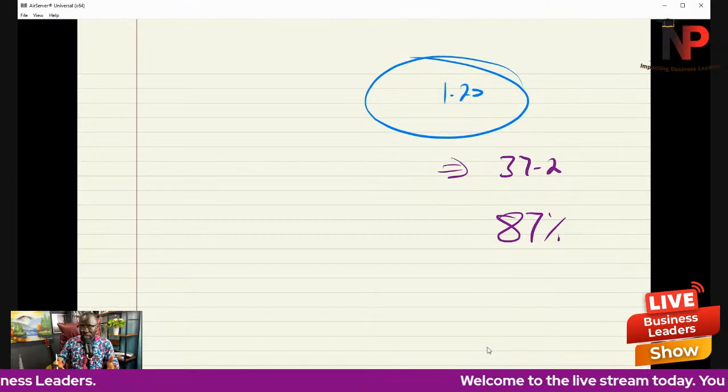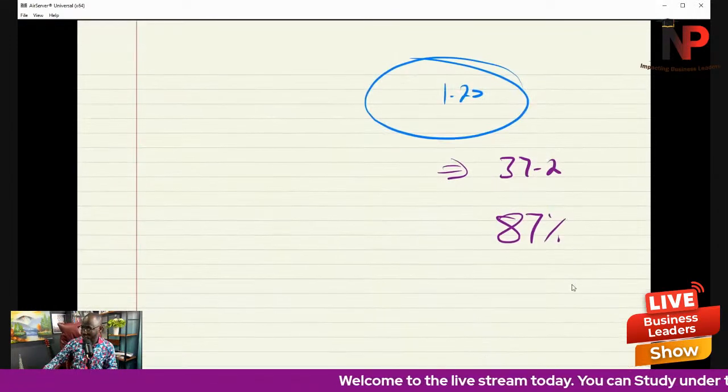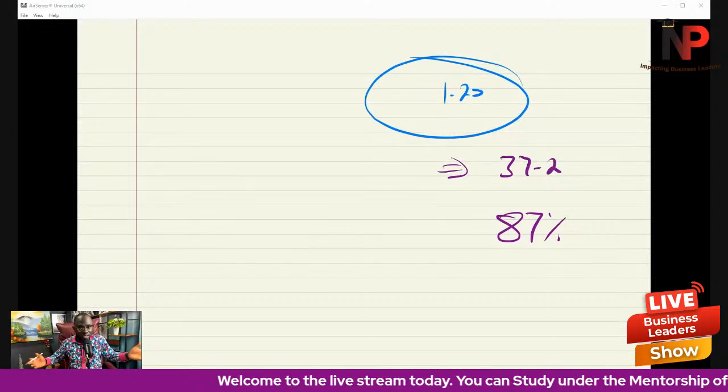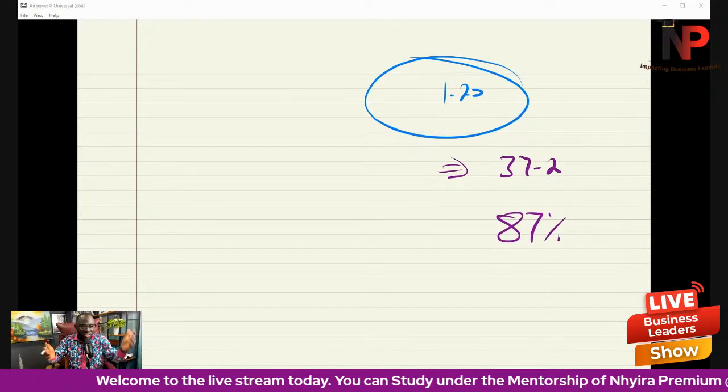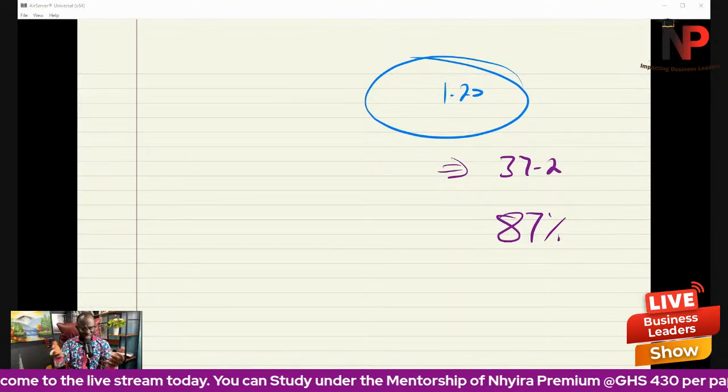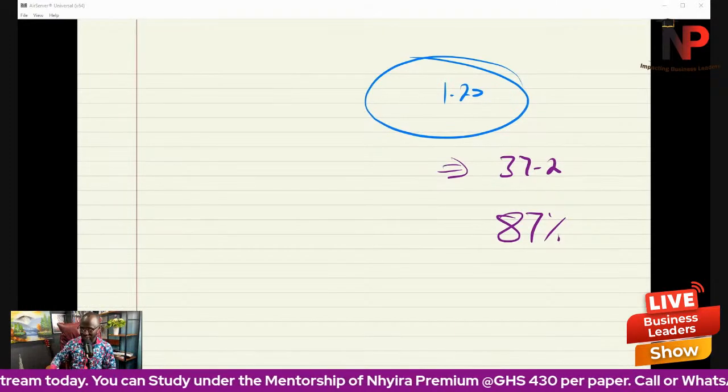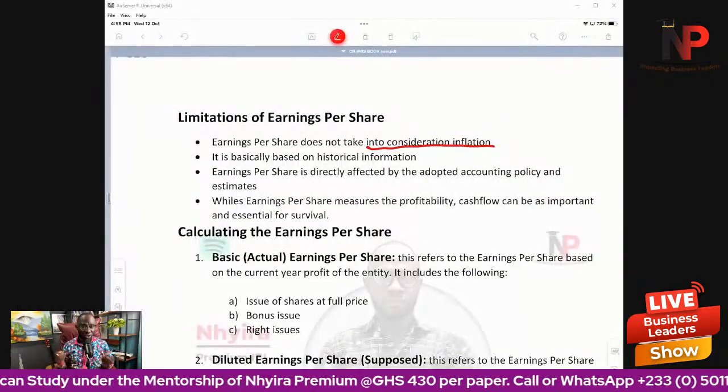But the earnings per share doesn't consider that. It just says, oh, this is how much you've earned. But what is the time value of it? It's not considered. That is one of the limitations of the earnings per share.